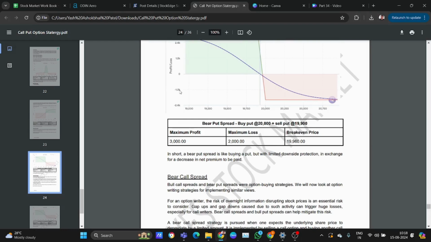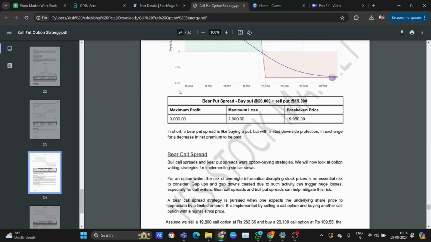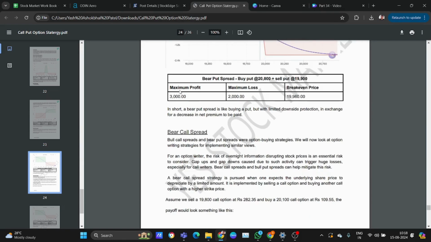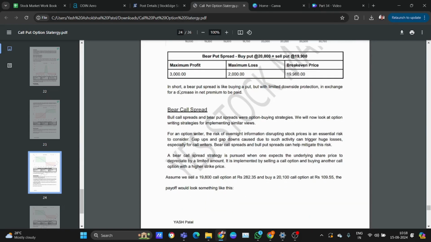Bear call spread, bull call spread, and bear put spread were buying strategies. We will now look at the option writing strategies, which means both options are sold.